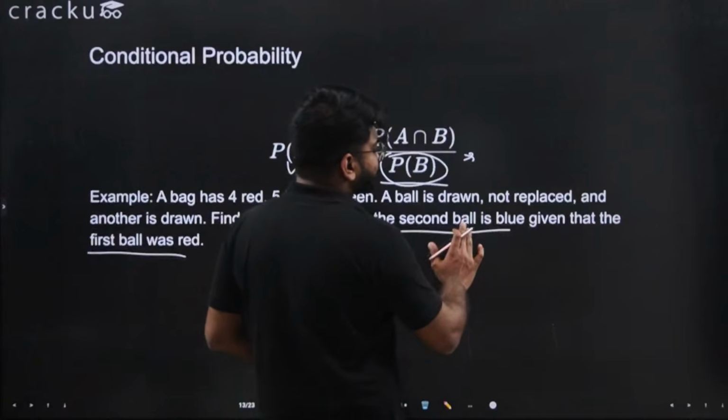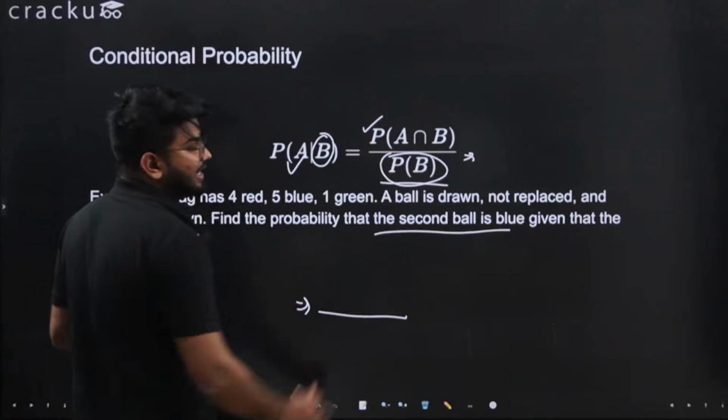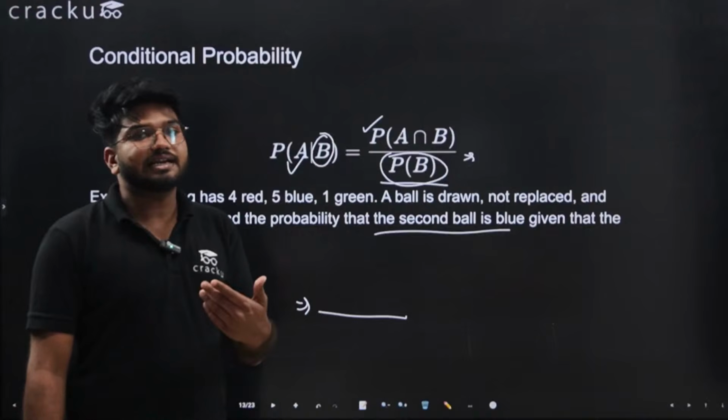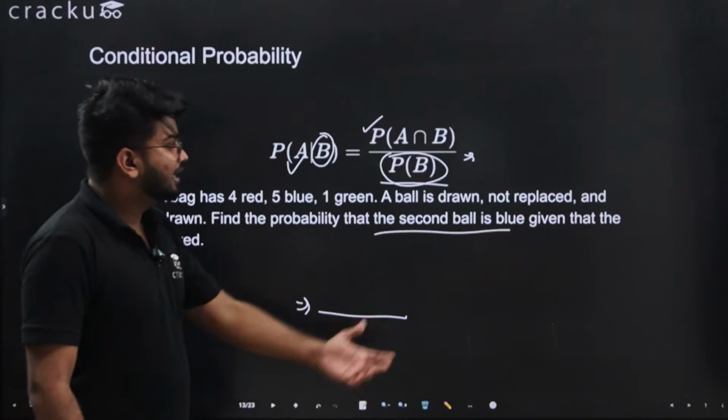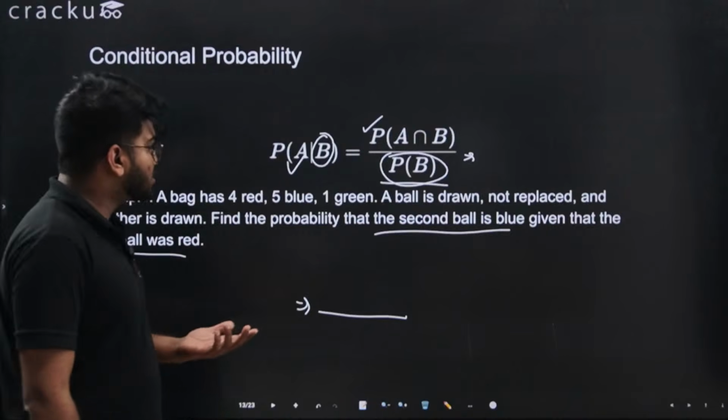Here, B is the event that has already occurred, and we are told that the first ball is red.